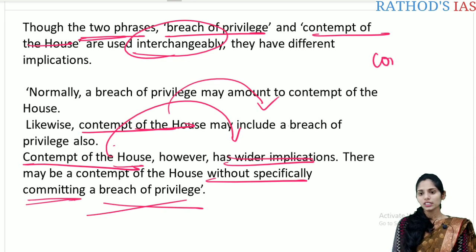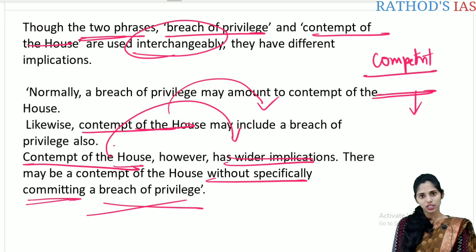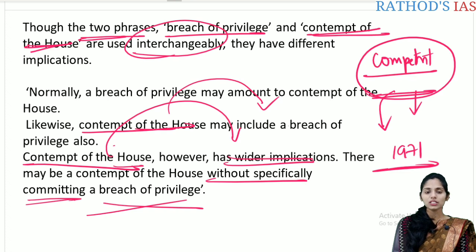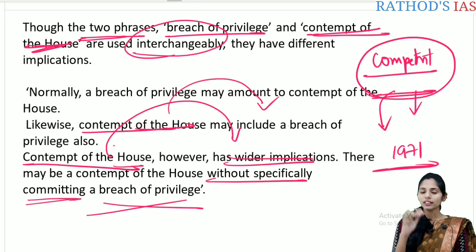Whenever you see contempt, you will also come across the other important word, that is contempt of court. This contempt of court is in the news because of the Prashant Bhushan case. Contempt of court is mainly codified under the Contempt of Court Act of 1971. But contempt of house is not yet codified or covered under any law or act. So this is the difference between contempt of house and contempt of court.